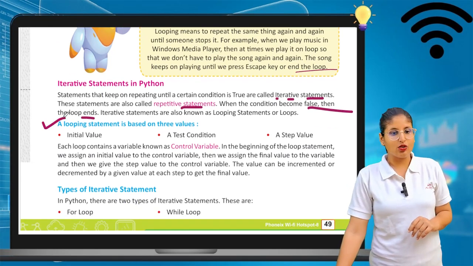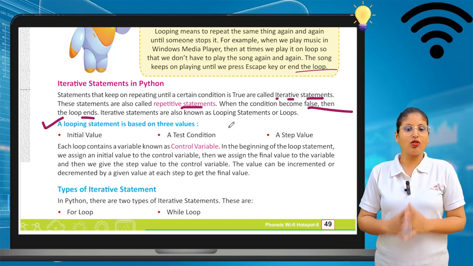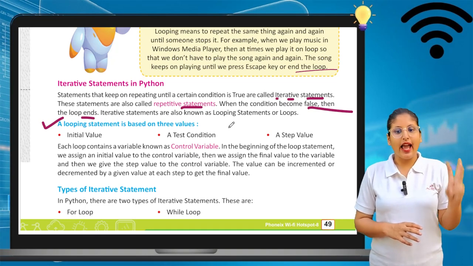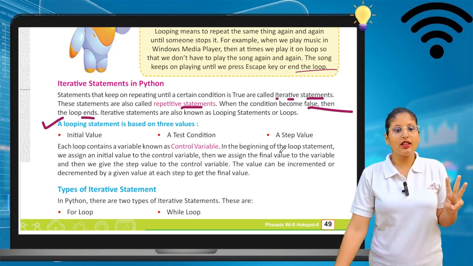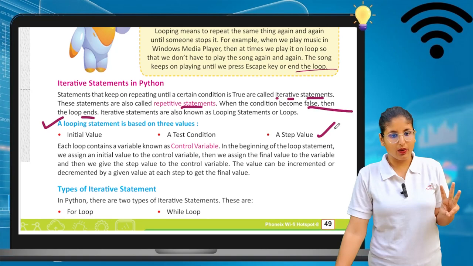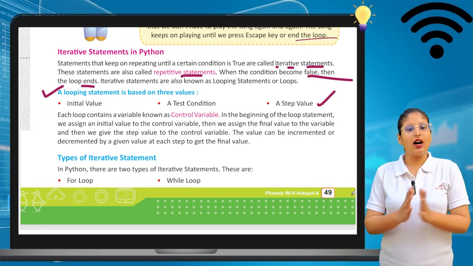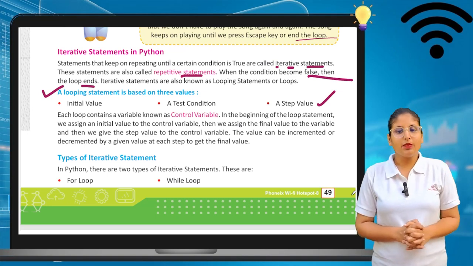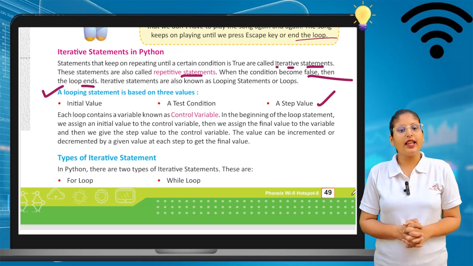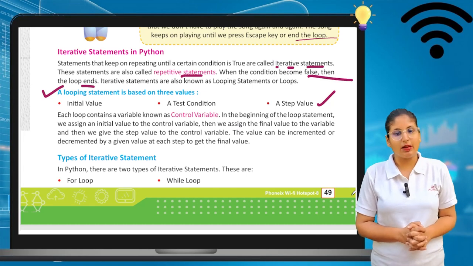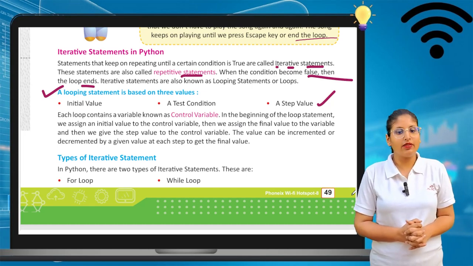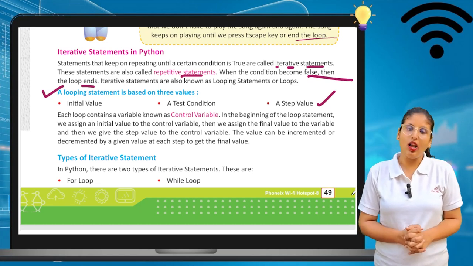So let's see. Our looping statement is based on 3 values: initial value, test condition, and step value. Each loop contains a variable known as the control variable. In the beginning of the loop statement, we assign an initial value to the control variable. Then we assign the final value to the variable, and then we give the step value to the control variable.